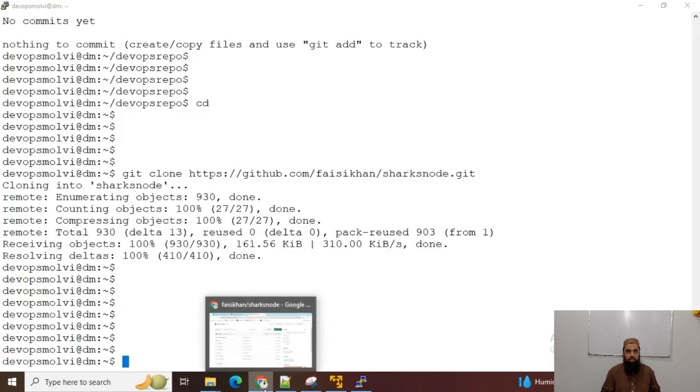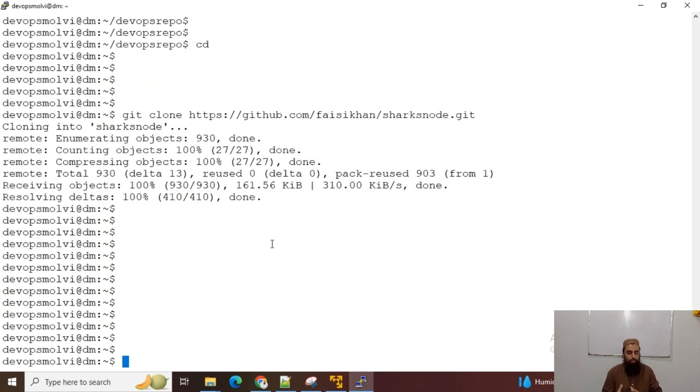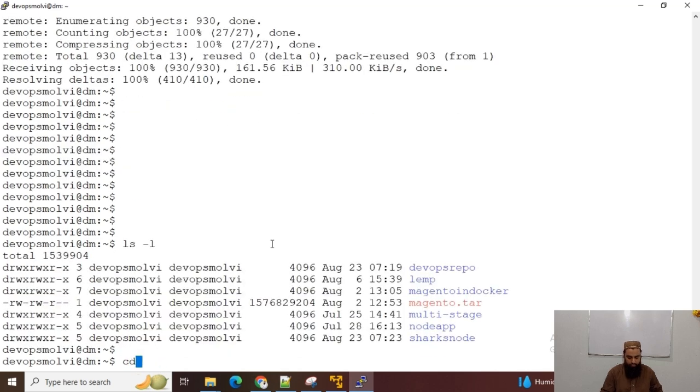So git clone actually downloads the whole repository with each and every file. Git clone is a very wonderful and fantastic command which downloads the full repository into a folder. Now I will cd into this folder that I have cloned.